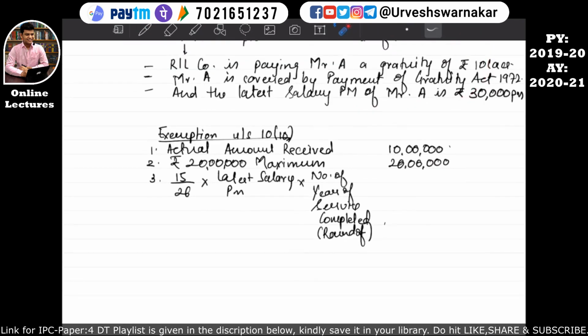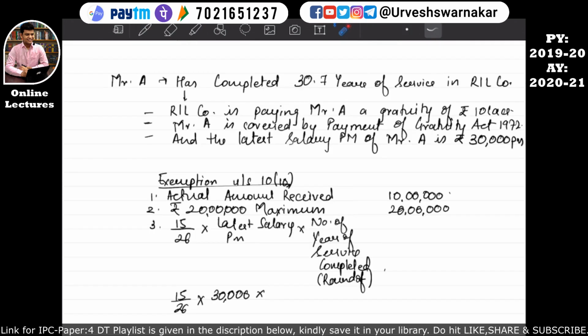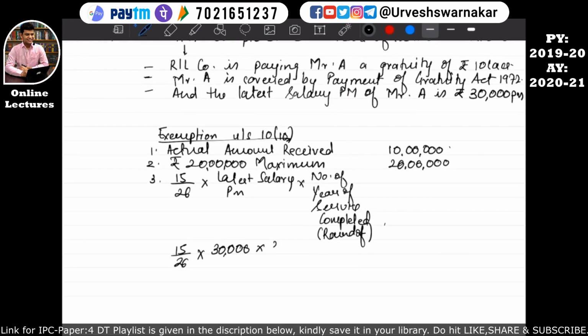So firstly we'll calculate this 15 by 26 into 30,000 per month. We'll keep it as it is into number of years of service completed. So that is what our formula over here was also saying. So let's calculate that. So the number of years completed is 30.7. Since 30 years and 7 months are completed, that means more than half is completed. That means it will be rounded off to a higher figure, that is 31. So we will write it over here as 31.